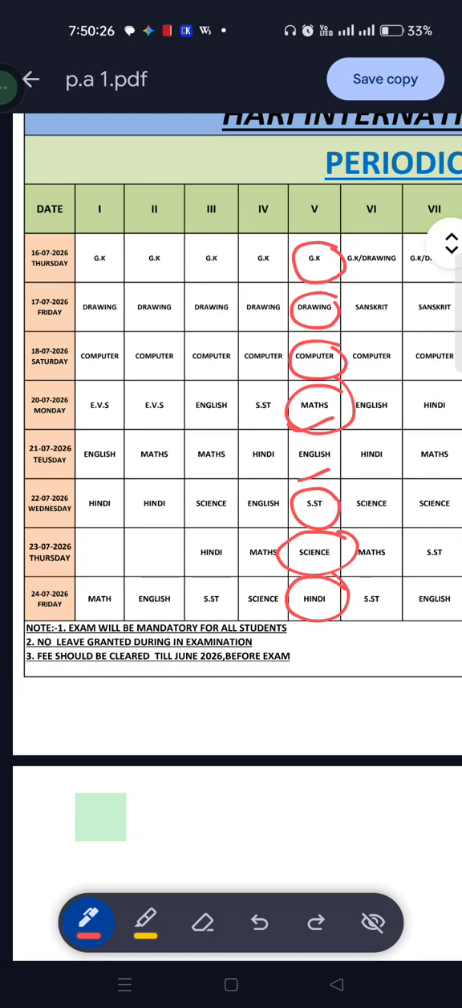In this way, be prepared. This is your list, because you are in fifth class and I am your class teacher, that's why we are just analyzing class fifth. If you still have any problem related to the syllabus or any exam, you can ask me in the comment box. So be prepared for the GK exam tomorrow.